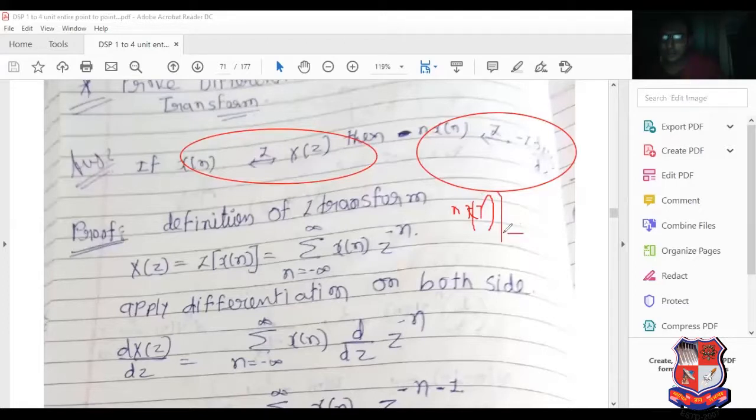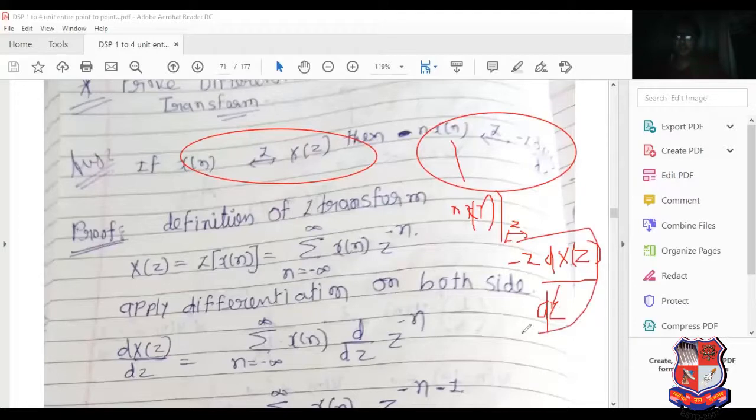So what is the answer? N x of n, I have right here this. The z transform of n x of n is minus z into dx of z divided by dz. It is the answer of the differentiation property. I have proved this property.